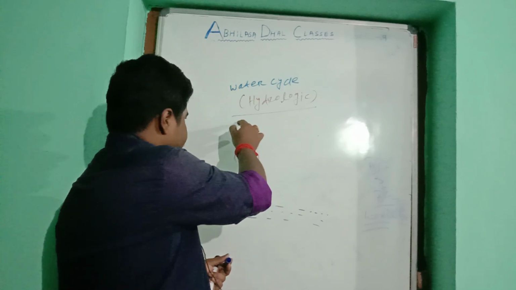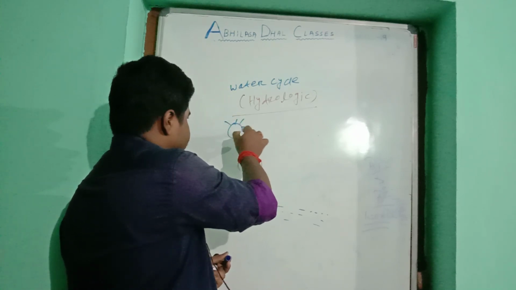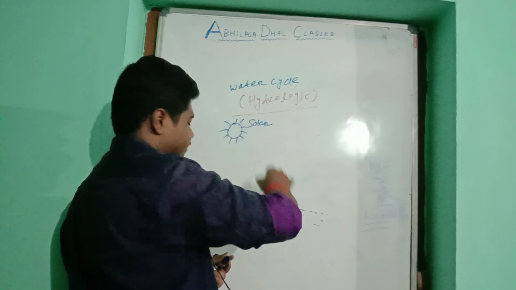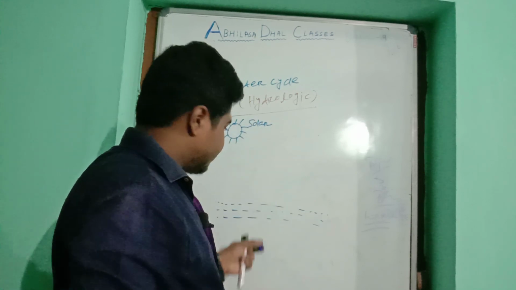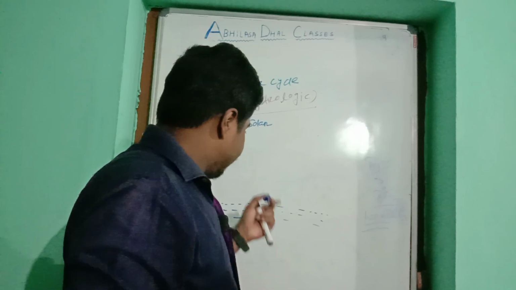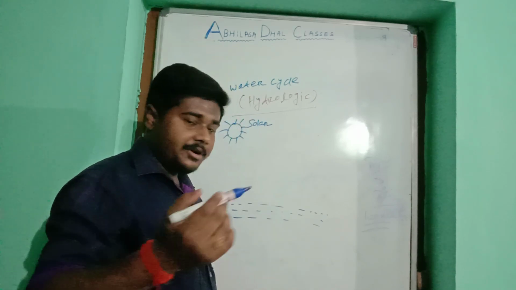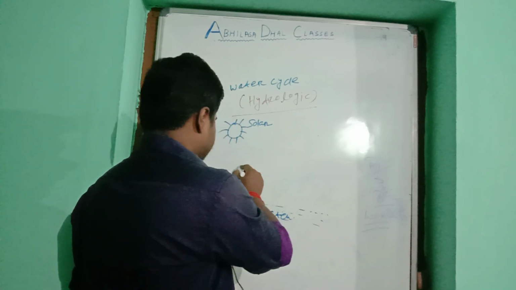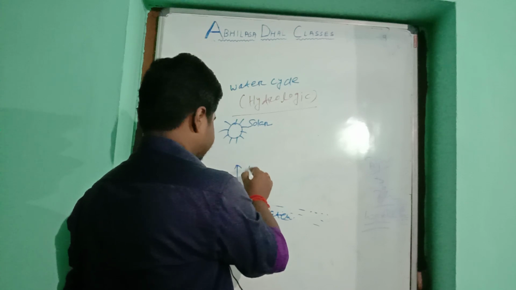When solar rays fall on the surface of the water, then water evaporates.